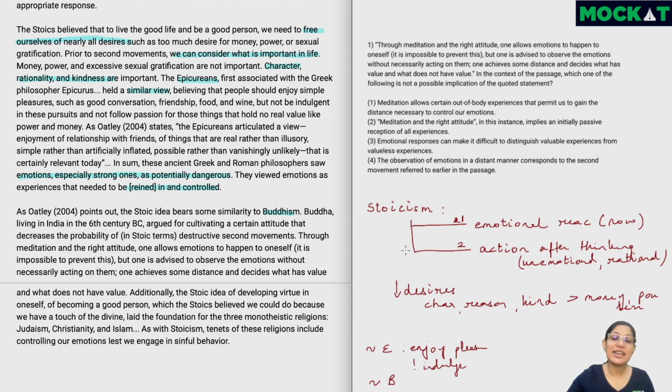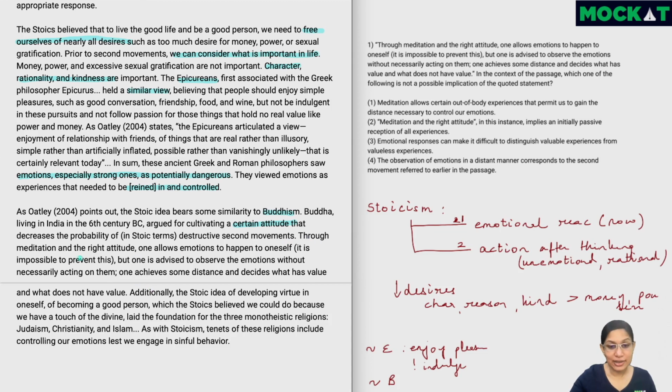So in Stoic terms, we have that initial emotional reaction, and then there is an action taken after thinking, which should be done once our emotions are under our control, and it should be more after rational thinking. So the Buddha has recommended a certain attitude which decreases the probability of this action being destructive. So again, similar to what the Stoics want. They want the right thing to be done by controlling emotion.